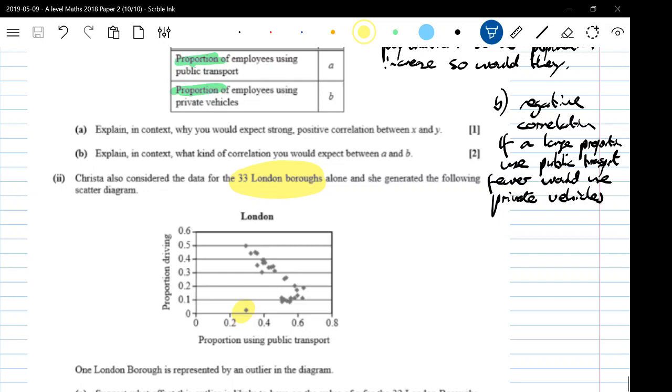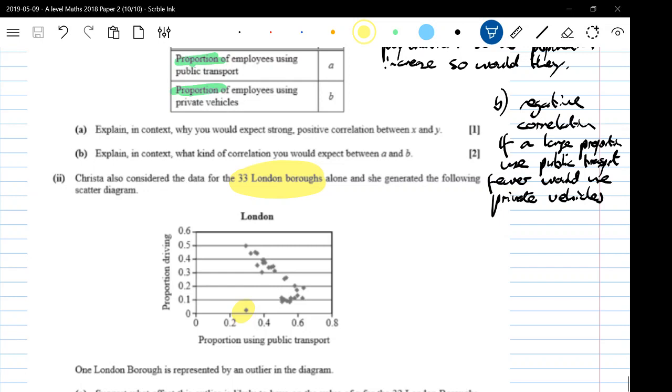So the value of R there is negative. That's a crucial thing, because as one of these increases, the other one decreases. So R is already negative. The outlier means that we are less close to a straight line than we previously were. So if this was a perfect straight line, R would be -1.